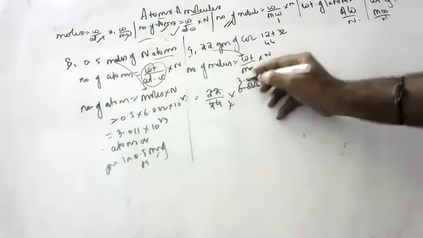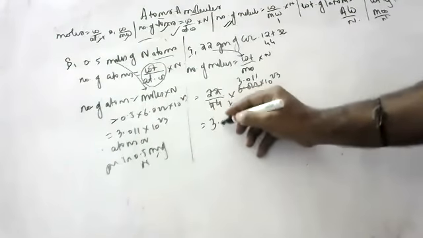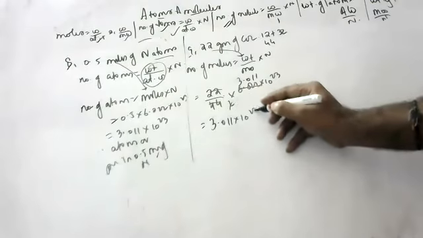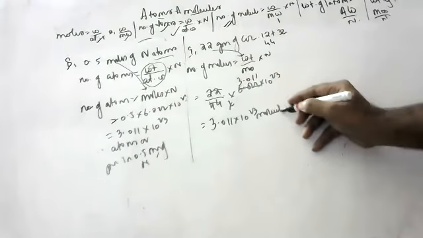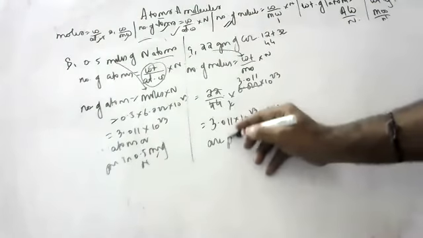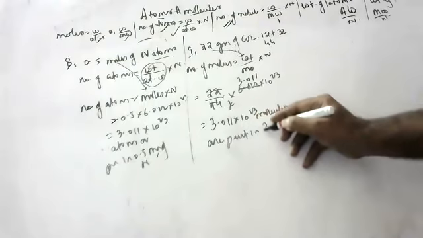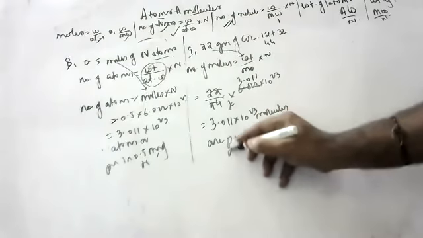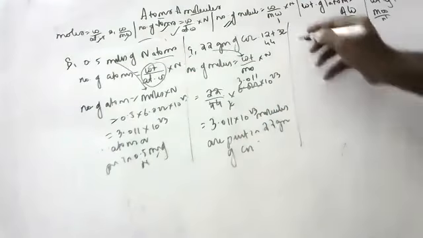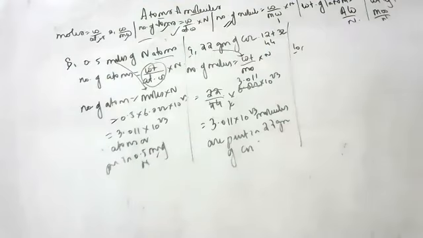So 3.011 into 10 to the power 23 molecules are present in 22 grams of CO2.